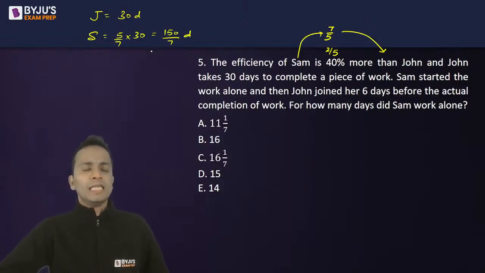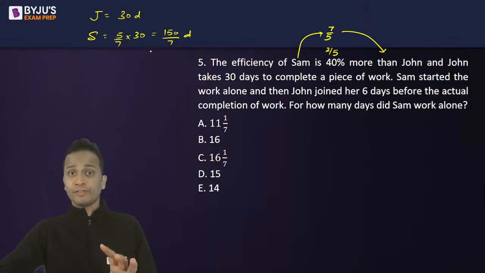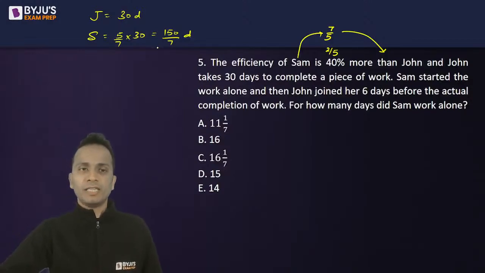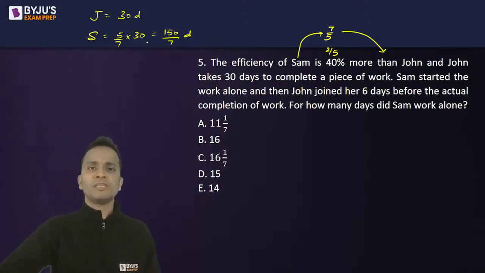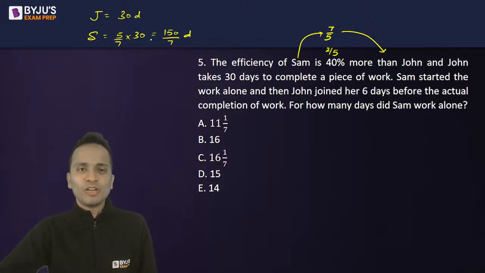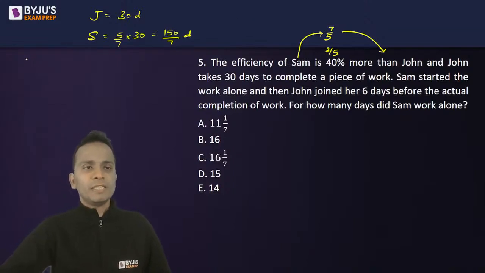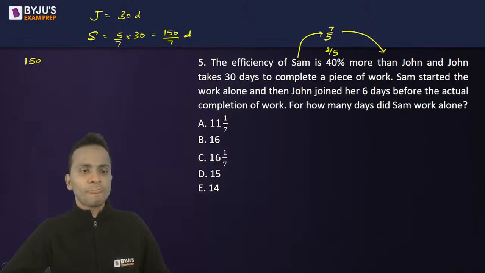Now to find out if they will work together till the end, what will be the number of days taken by them? You can use the fraction method, or you can use the LCM method. There are two different methods, whichever you want, you can use. I will use the LCM method. So I'll assume total work as 150 units. If total work is 150 units, John's one day work will be 5 and Sam's one day work will be 7.